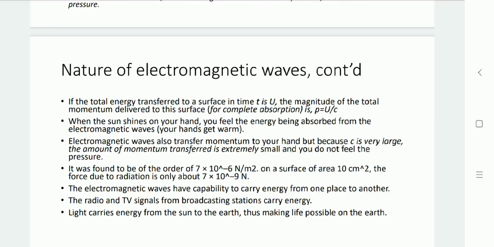Based on that energy, a TV signal can be broadcast and can carry the energy which is available on a television screen.